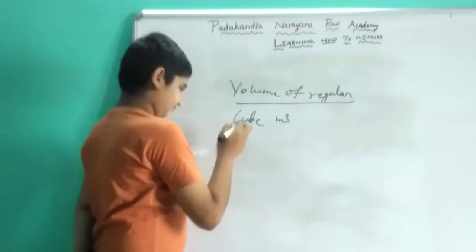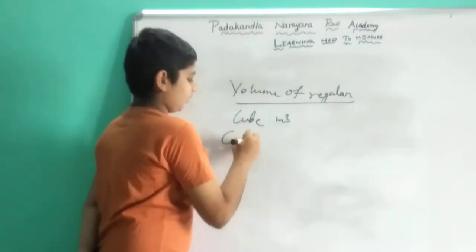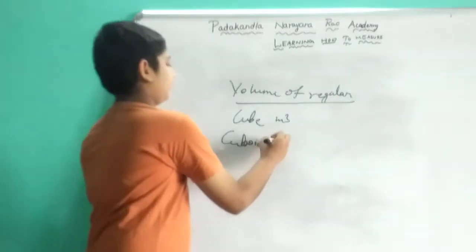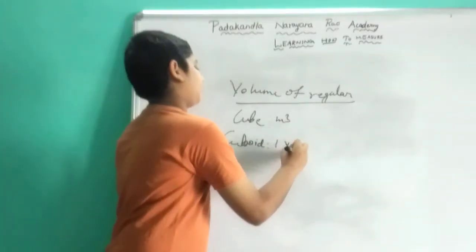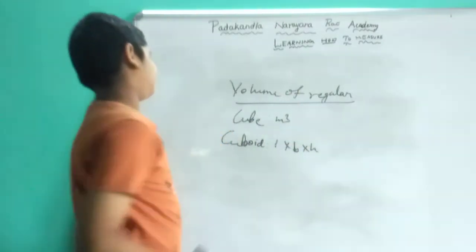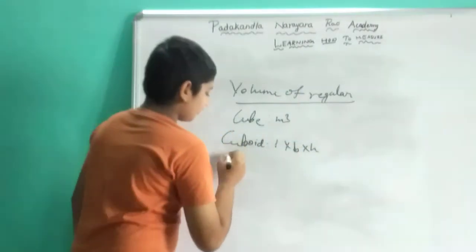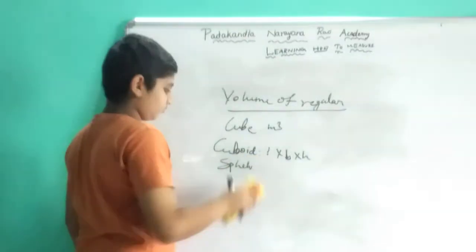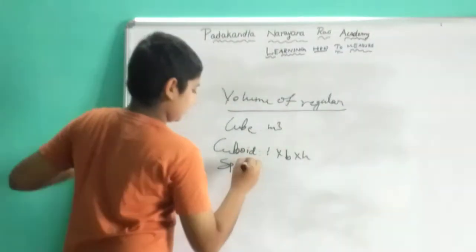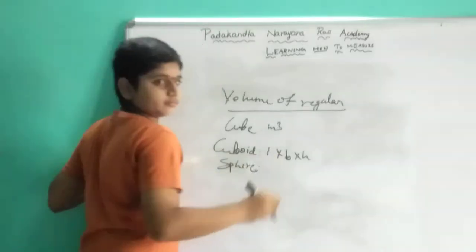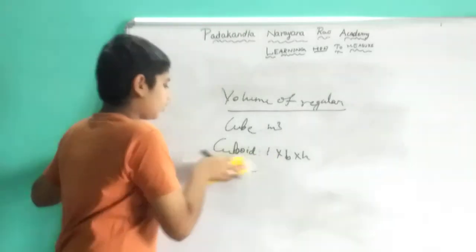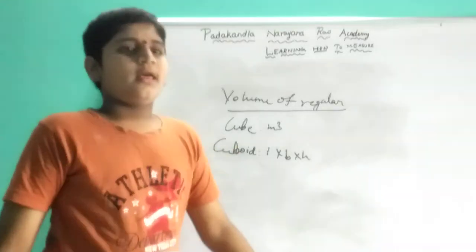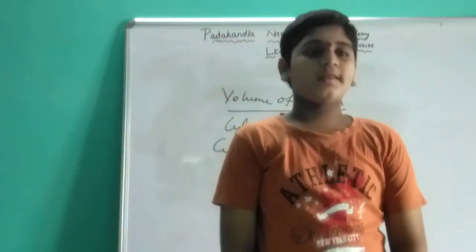For a cuboid it is L into B into H, that is length into breadth into height. For sphere it is... okay. Let us go to another concept, that is volume of regular solids.